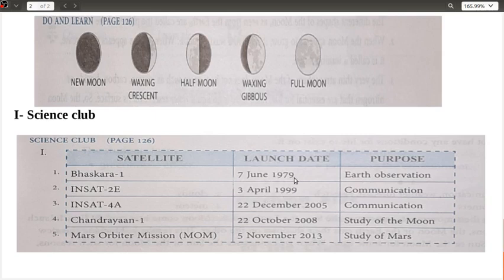If you can see, it was launched after quite a long time, just after 20 years. 79, 89, 99, just after 20 years this communication satellite has been launched, and slowly our communication improved day by day. Then within a short span, INSAT 4A, on 22nd of December 2005, was also for communication only.